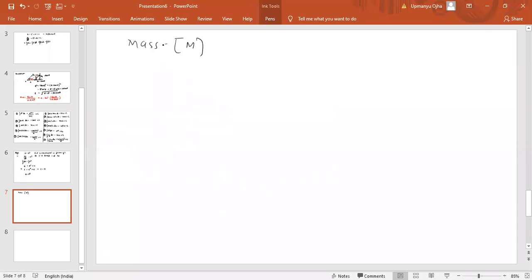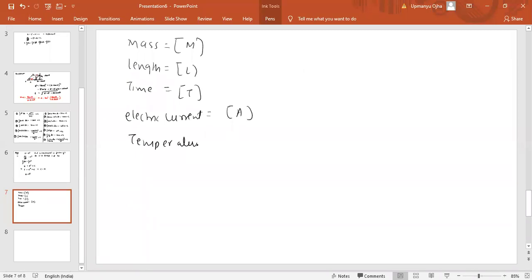These are the fundamental quantities. Length is L, time is T. Then we have electric current, which is capital A. Then we have temperature, which is Kelvin or theta.